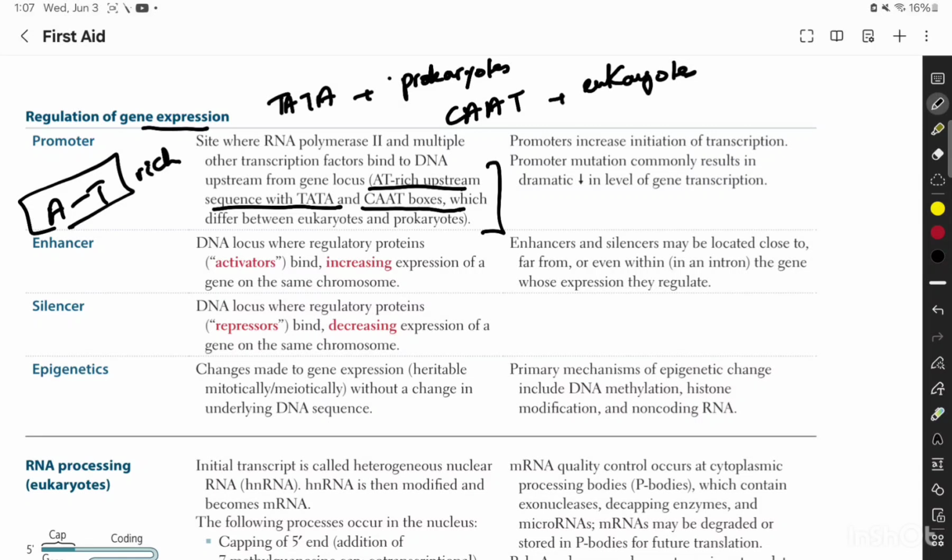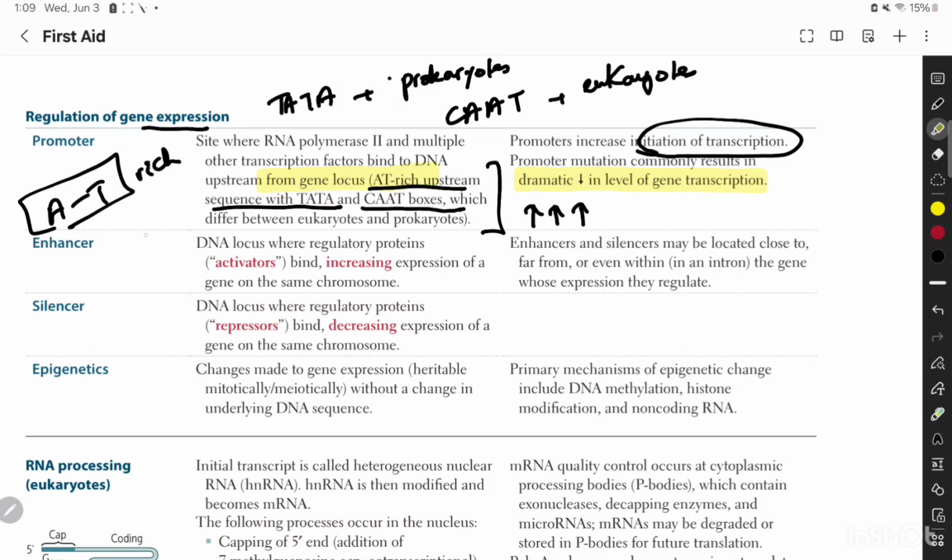As far as the promoter is concerned, it's basically the area which increases the initiation of transcription. So once anything binds to the promoter site, there is an increased level of gene transcription. Similarly, if there is a promoter mutation, it commonly results in a dramatic decrease in gene transcription. So that's all that you need to know regarding promoters. And we also need to know that they're located upstream of the DNA sequence.